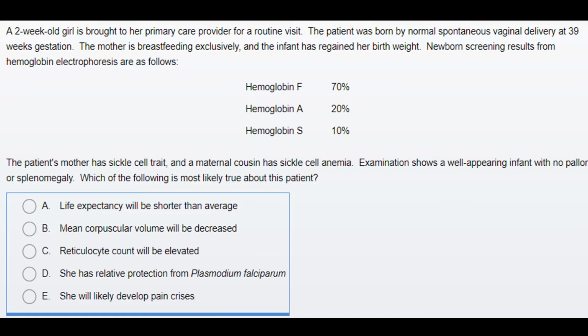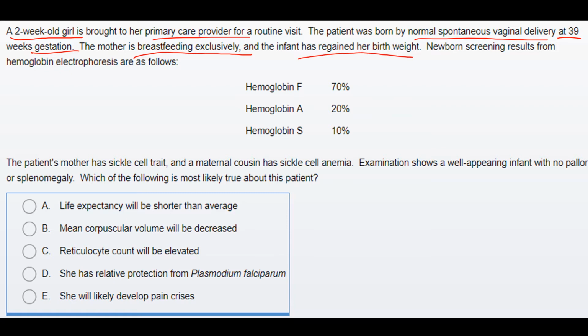Now in this case, a 2-week-old girl is presenting to the primary care provider, and the patient was born by normal vaginal delivery at 39 weeks gestation. The mother is breastfeeding exclusively, and the infant has regained her birth weight.